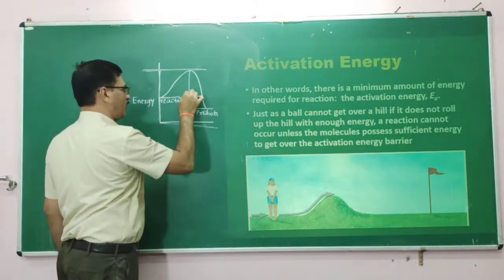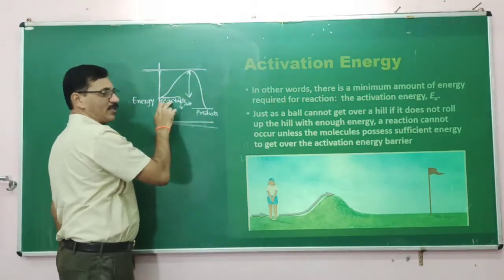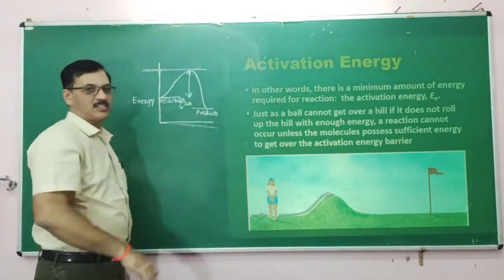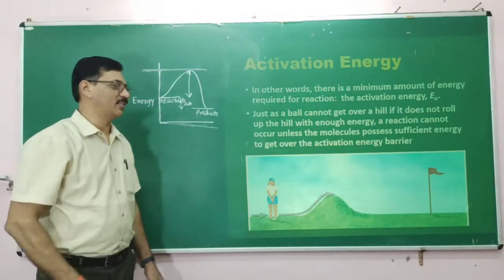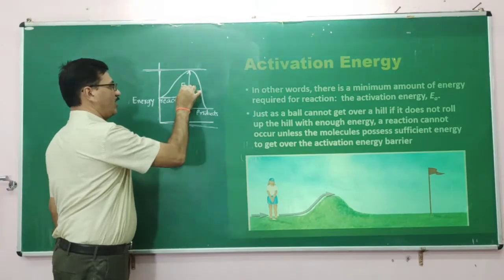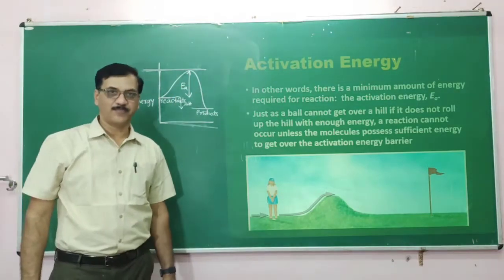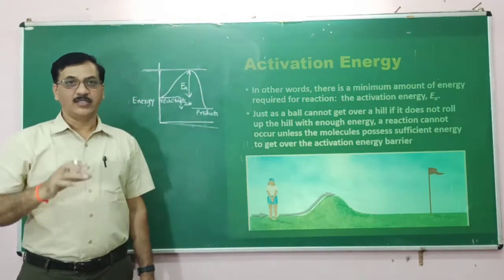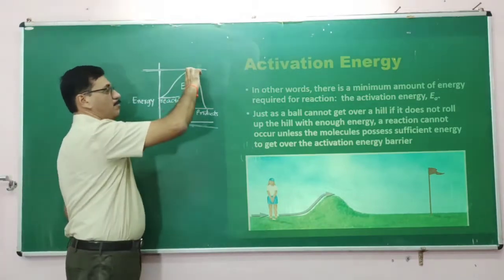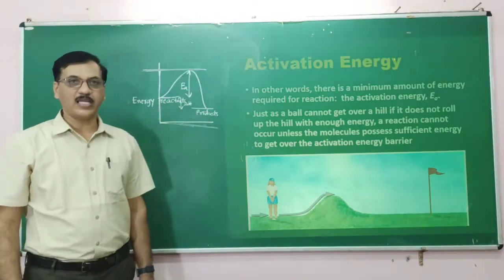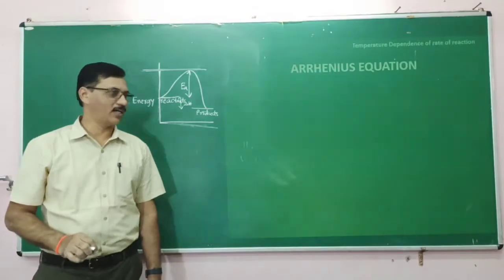This difference between the energy of the reactants and the threshold energy is called activation energy, denoted as EA. This is defined as the minimum excess energy required for the reaction to occur.